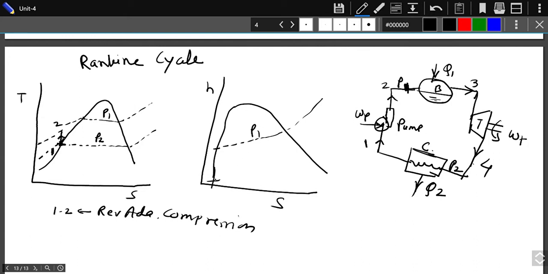See, the HS plot may be somewhat like this, the graph is like this.